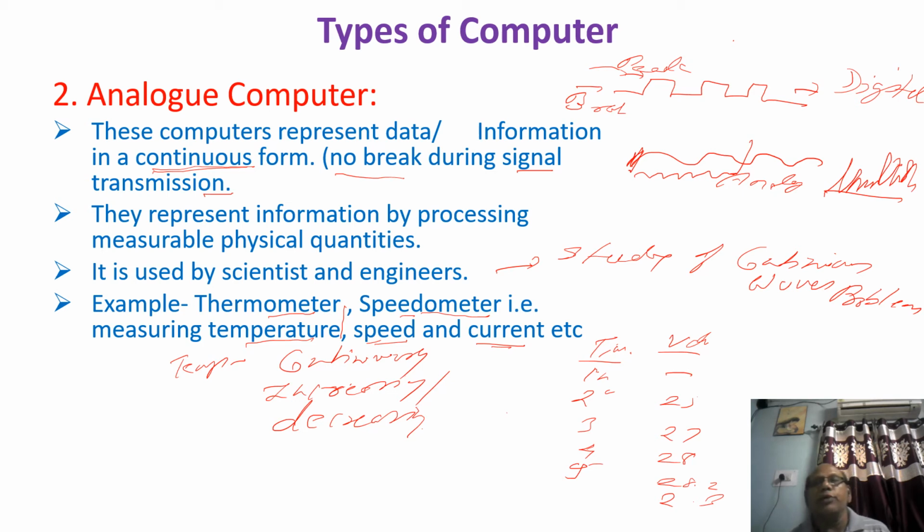So this is about the analog computer, and the next one, the third one, is the hybrid computer. What is this hybrid computer?